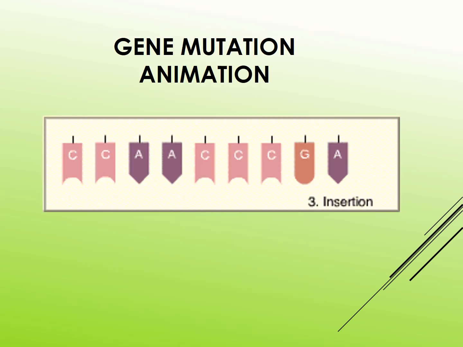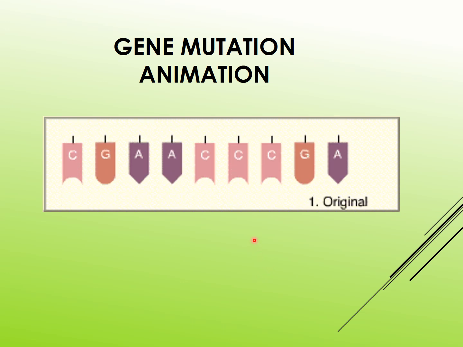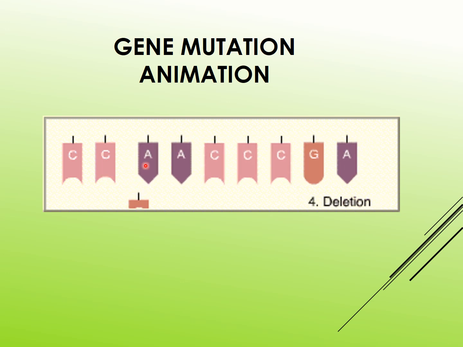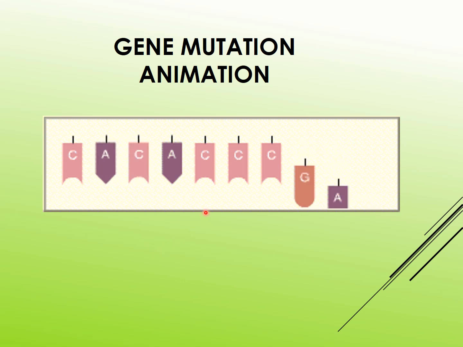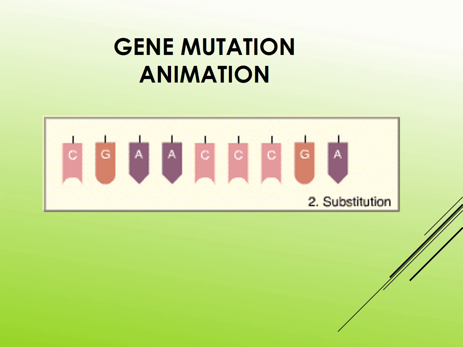Here is an animated video of this process. This is the original order. Substitution is taking place. Then insertion of this, deletion of that. Like this, the nucleotide arrangement gets changed.